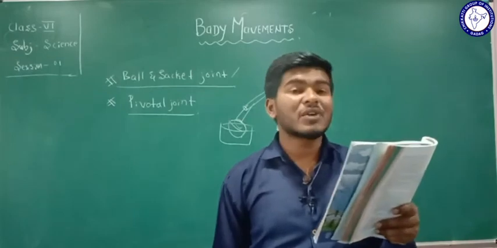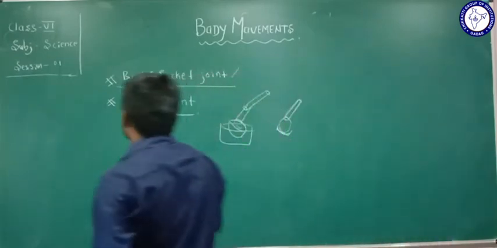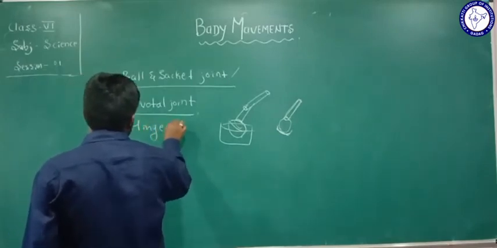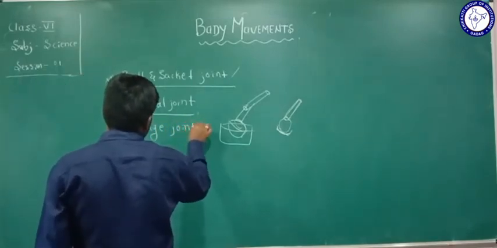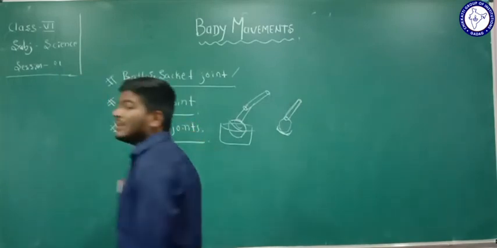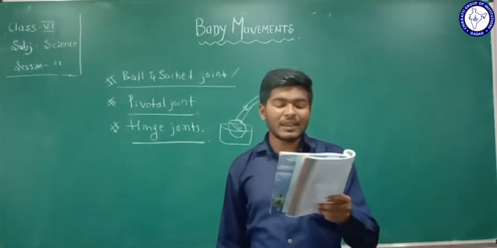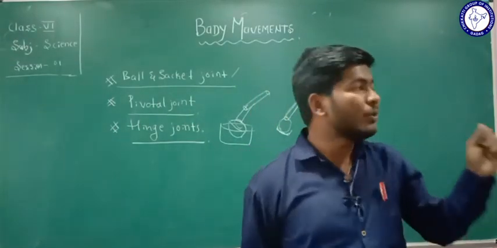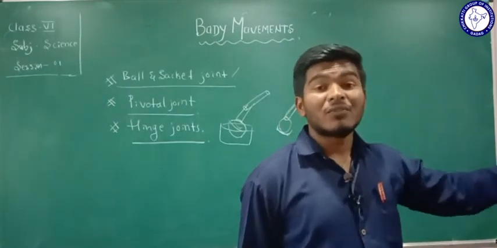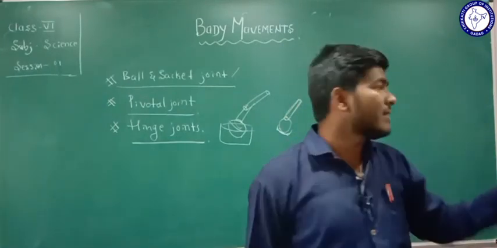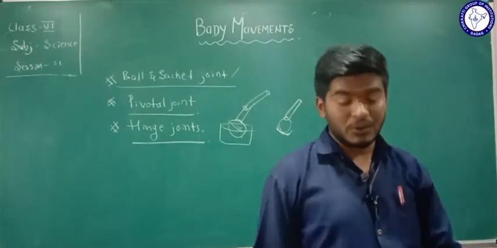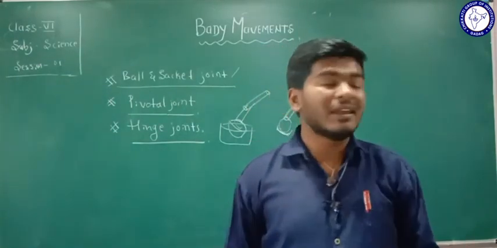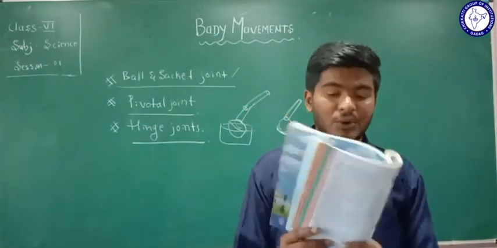And the third joint is called the hinge joint. What are hinge joints? Open and close a door a few times. You have to remember the joints which are present at the end of the door. Observe the hinges of the door carefully. Hinges of the door, that is the joints of the door.